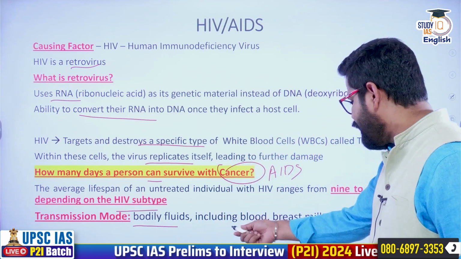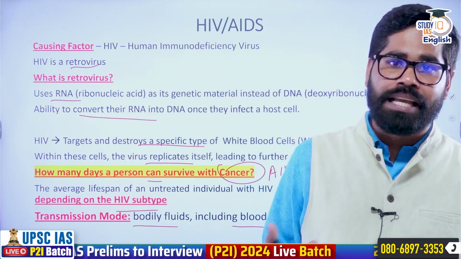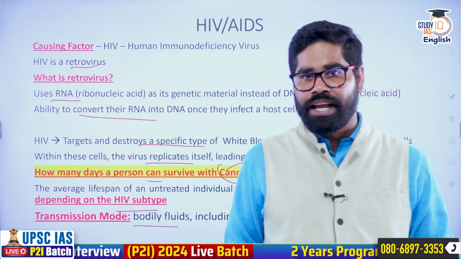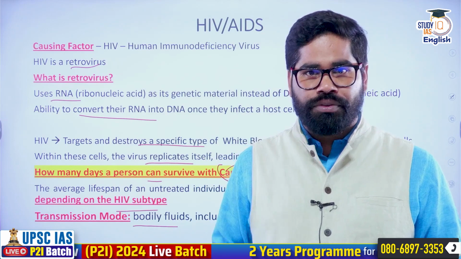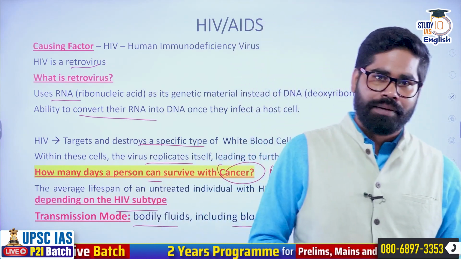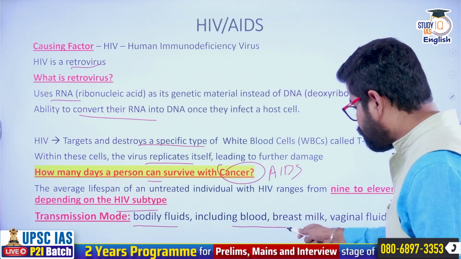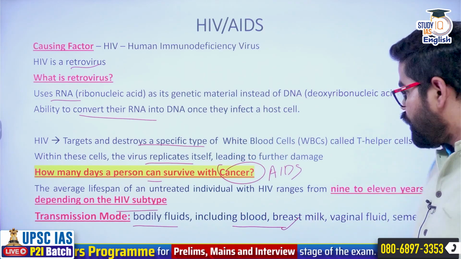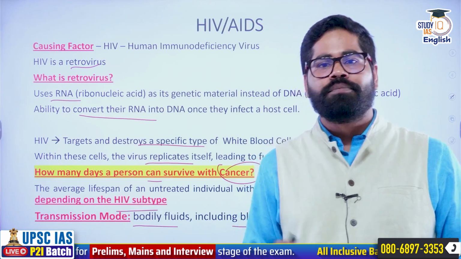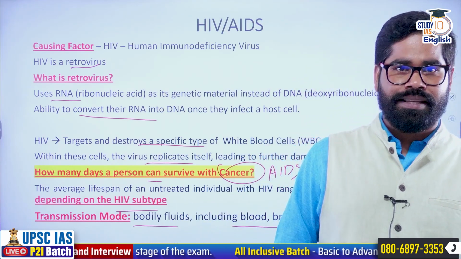It can be blood, breast milk, vaginal fluid, or semen. Through these, it gets transferred to other people. So they are the modes of transmission of human immunodeficiency virus, HIV.